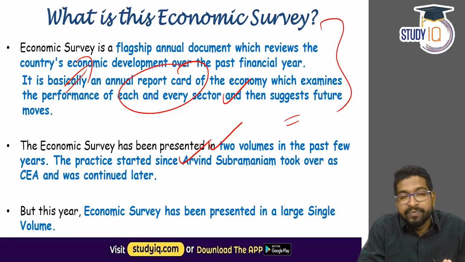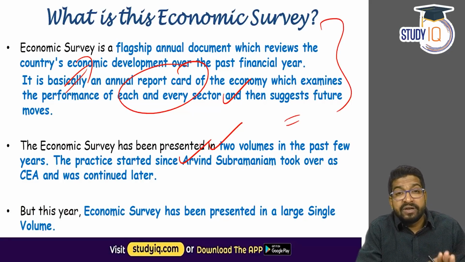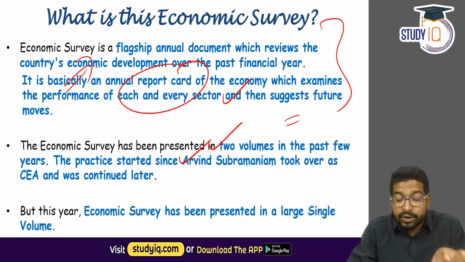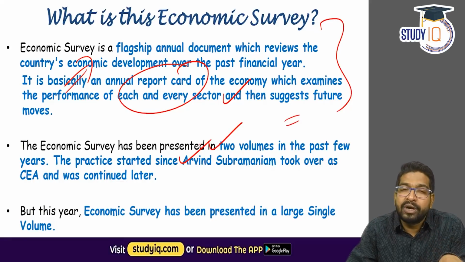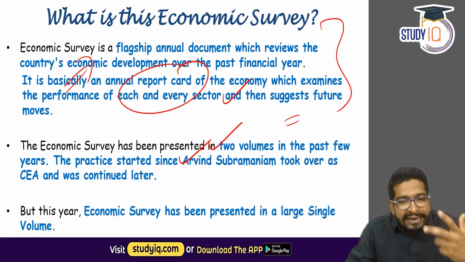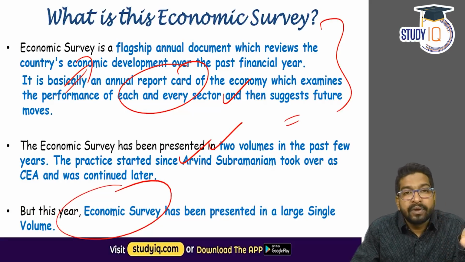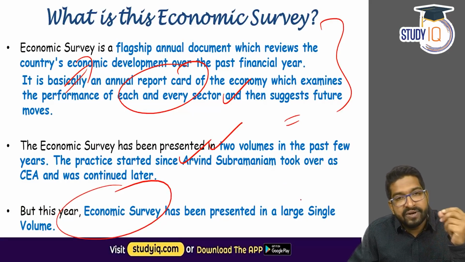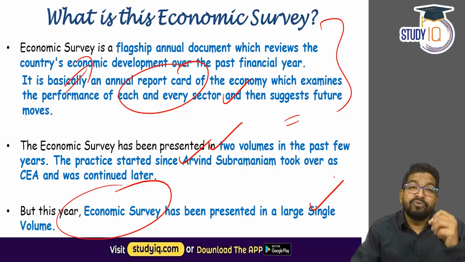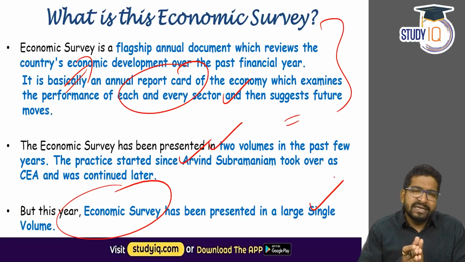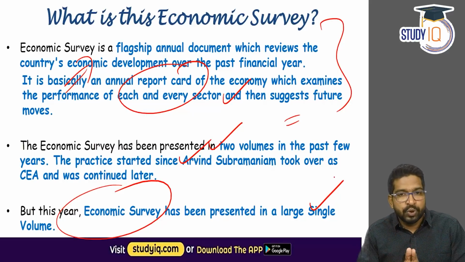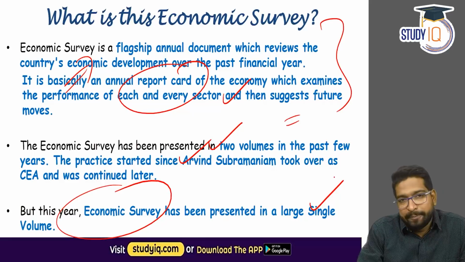But this year, the economic survey has been given in a single volume. This economic survey is quite gigantic, with around 440 pages of details and important information. So this year, a different thing is a single large report. Apart from that, there is a statistical index and statistical data also. Earlier, volume 1 and volume 2 used to come, but now it's only volume 1.